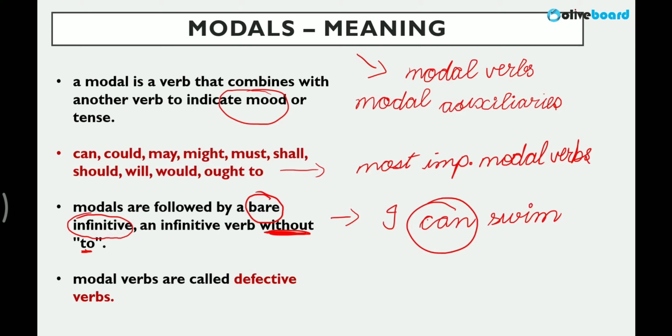Now, one more very important thing, which probably we do not know as of now, which is modals are also called defective verbs. This is a very interesting fact. You know why they are called defective verbs? Because can is used with everything, any subject you put, whether singular or plural. If you say they, you will say they can. If you say she, singular, she can. They don't change into singular or plural according to subject. That is why they're called defective verbs in English.